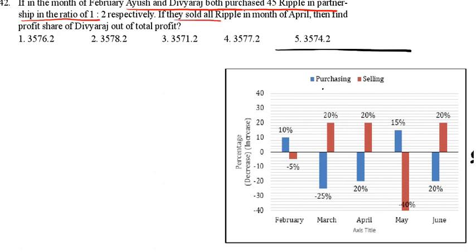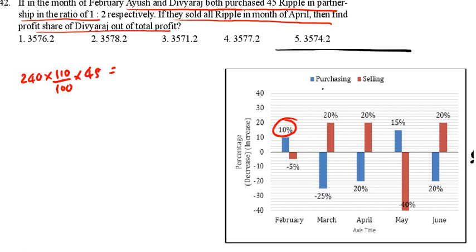If they sold all in the month of April, find the profit share of Divyaras out of total profit. Now in the month of February, January 240, February it is increased by 10%, so 110 by 100, they purchased 45 rupees. So what is the total purchasing cost?